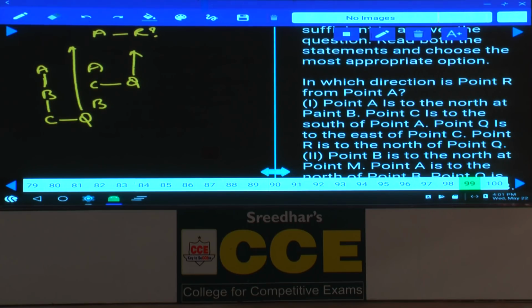And the direction of R with respect to A cannot be identified. If R is here, south, east. If R is here, east. If R is here, northeast. Or if R is here, southeast, east, northeast.